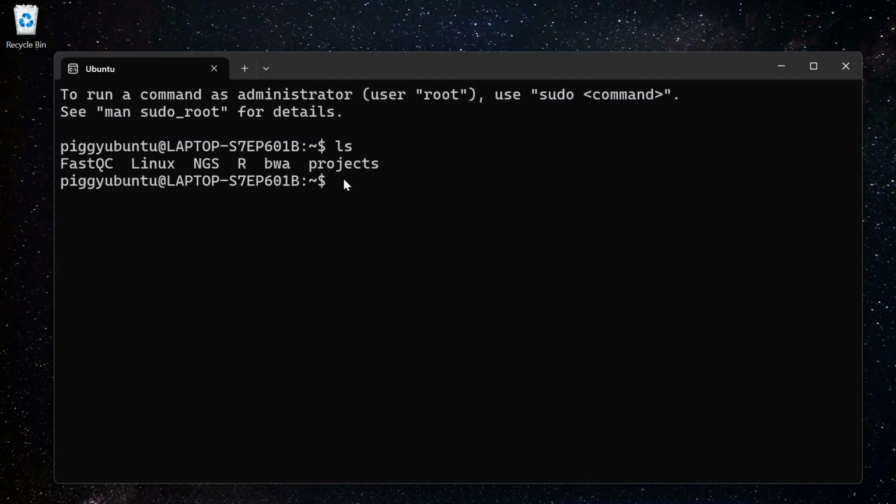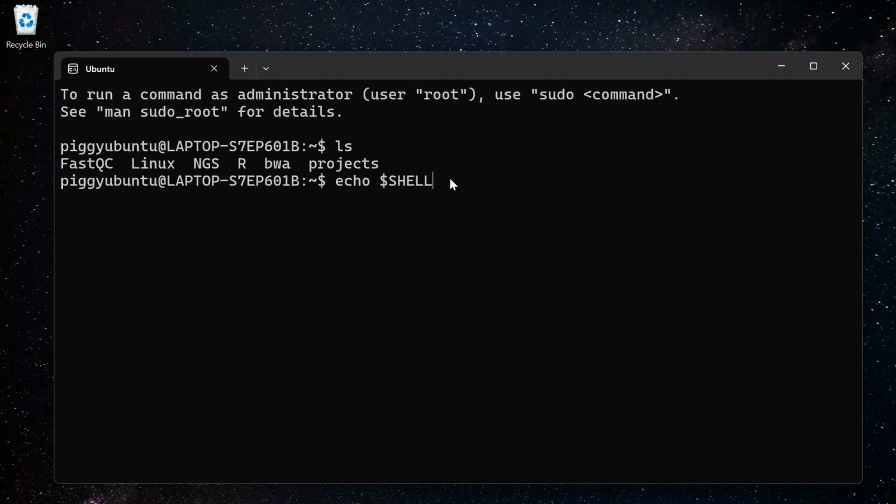If we want to check what kind of shell we are using, we can type a command here. If I type the command echo, then the dollar sign, and here I'm writing SHELL. As I said, we are using bash, which is a type of shell, but if we want to print in our terminal which shell we are using, we just type this command.